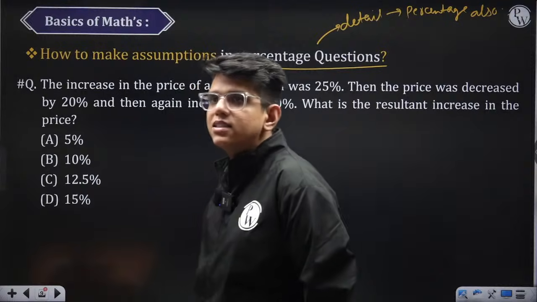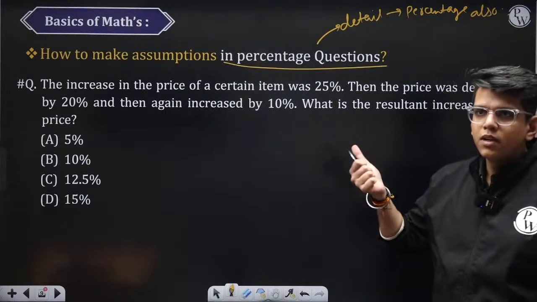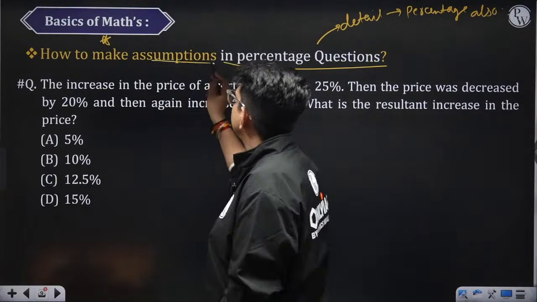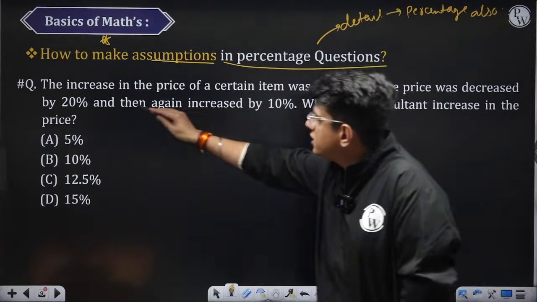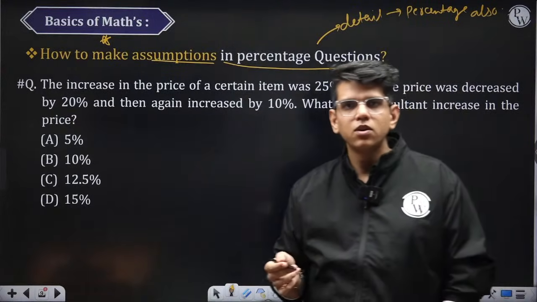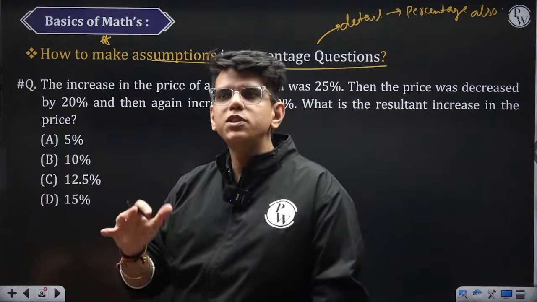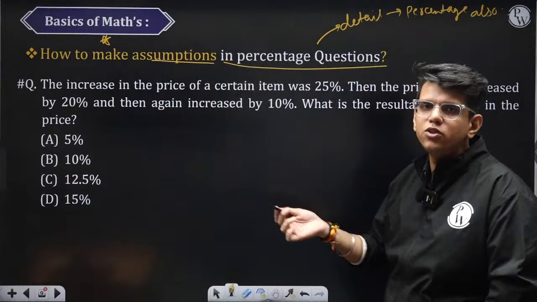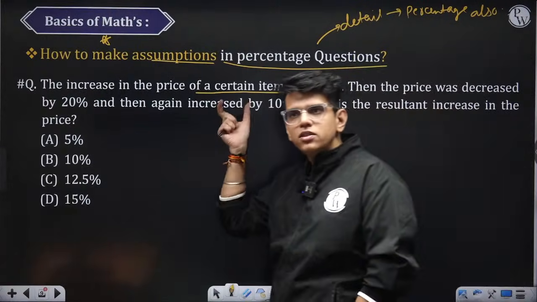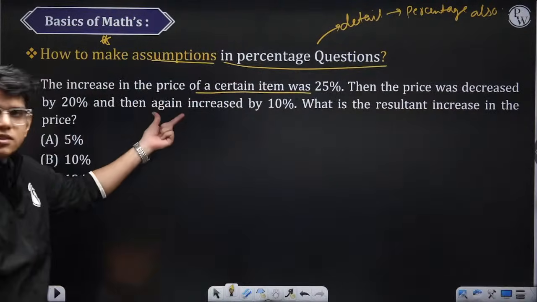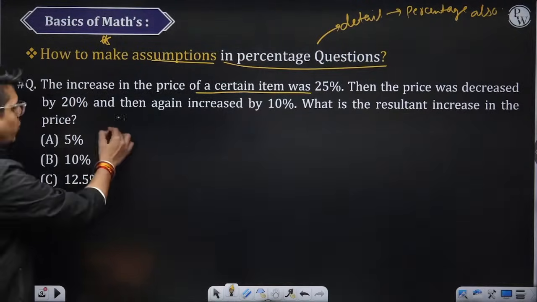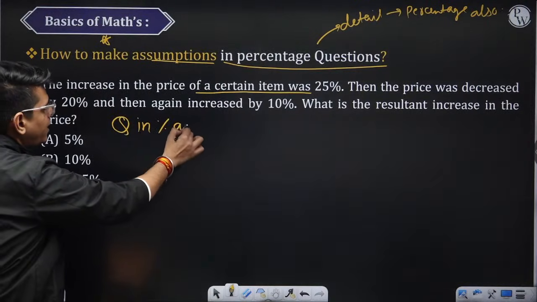Let's get back to this question, right? What do I mean by how to assume in percentage questions? Suppose the question and the options are all in percentages. The question is given to you as percentages and the options are also in percentages.